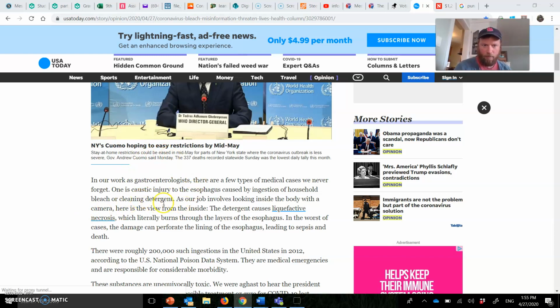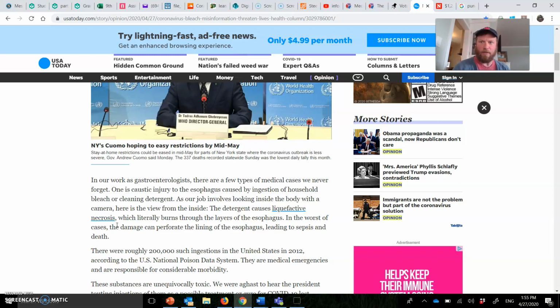One is caustic injury to the esophagus caused by ingestion of household cleaning bleach or cleaning detergent. Our job involves looking inside the body with a camera, here's the view from the inside. The detergent causes liquefactive necrosis, which is a very technical term, right? It's liquefactive necrosis. It sounds gross. I think you can click on it. It's a link. It would describe to you what that is. But this is a logos argument.